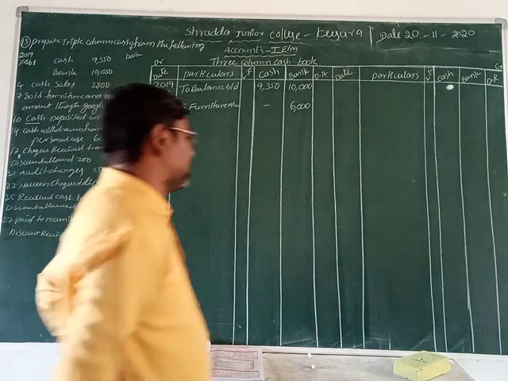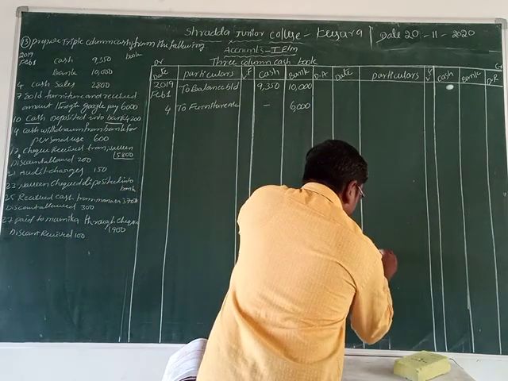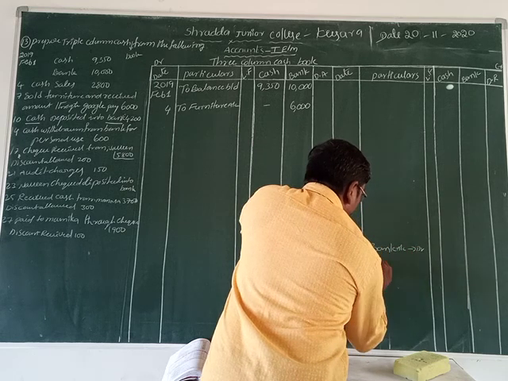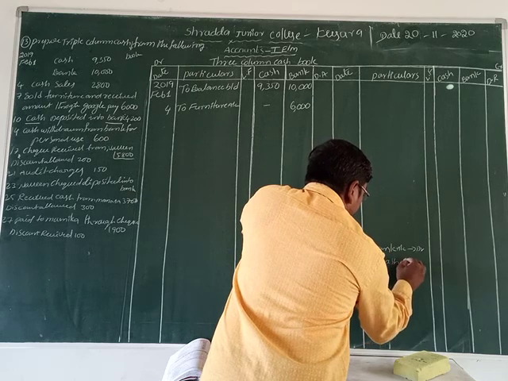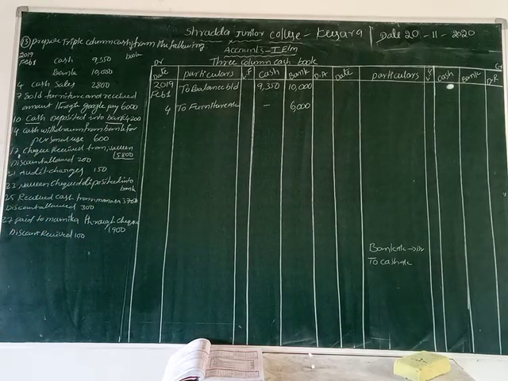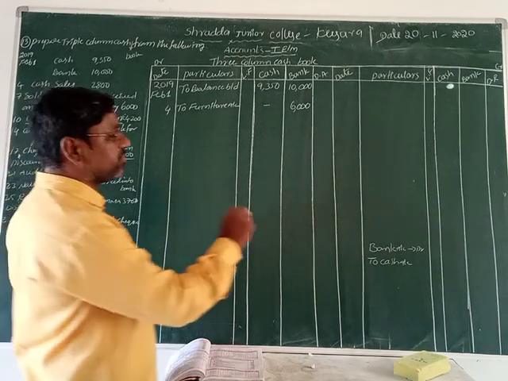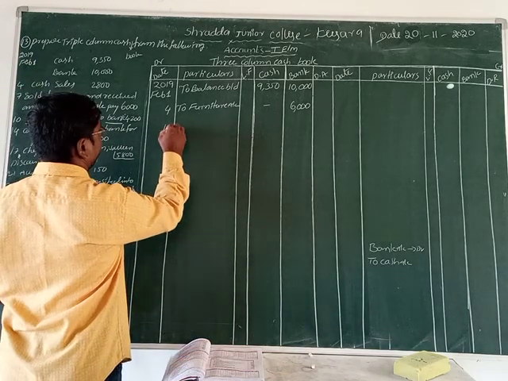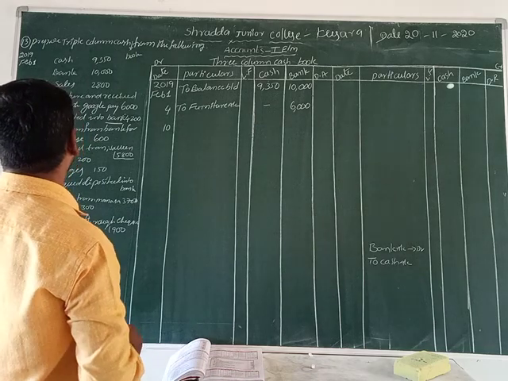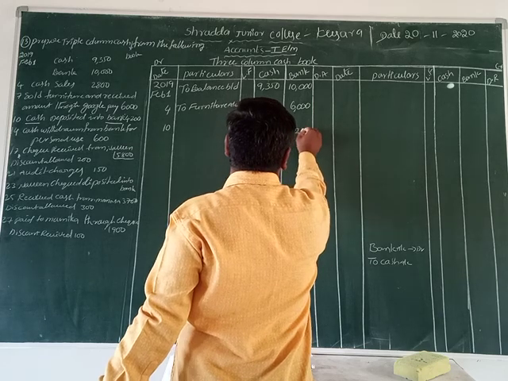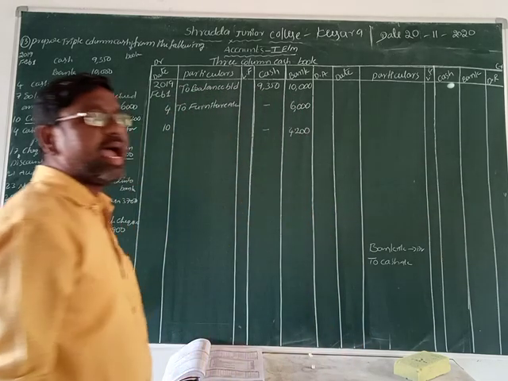That's why we write the journal entry. How do we write that? Bank account debit to cash account, isn't it? This is the journal entry. So bank shows a debit, cash shows a credit. Now bank we record on the debit side, and cash on the credit side. Okay, what is the date? The 10th date. Bank we record on which side? Debit side. The amount is 4,200 rupees in the bank column. Why? Because bank is debit.